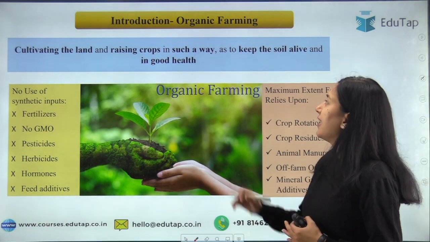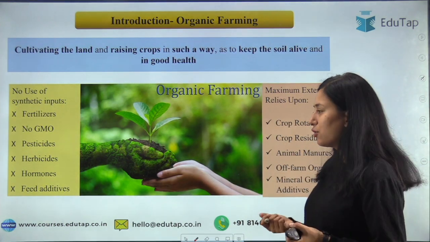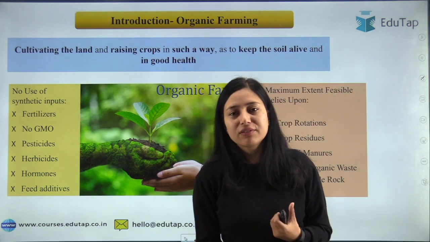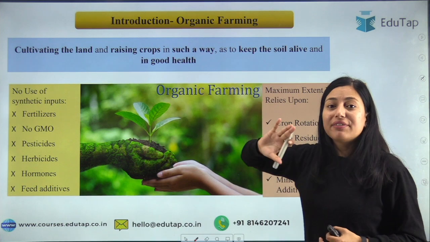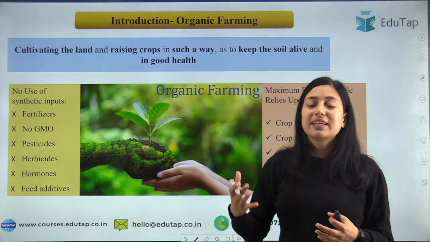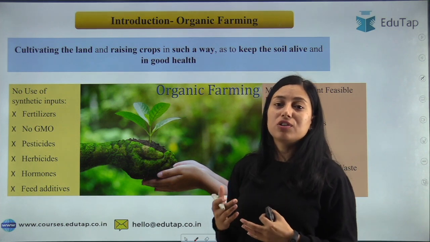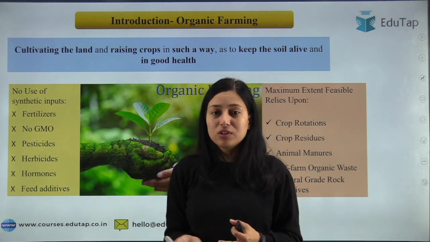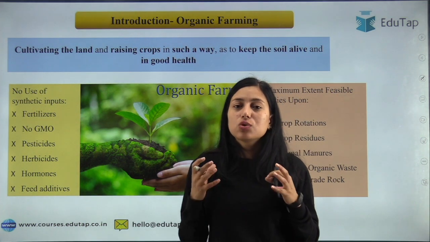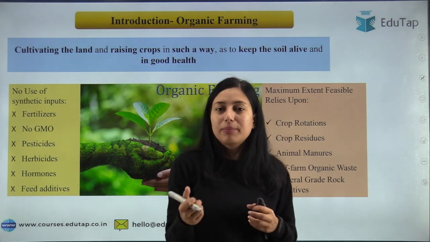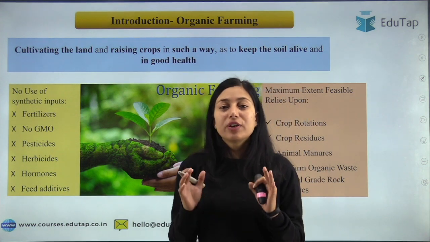See students, in organic farming we are raising crops, which we do in inorganic farming also, but here we are keeping the soil alive and in good health. So there are no environmental consequences. That is the purpose of organic farming: to do agriculture, but we also have to take care of our environment. That is your organic farming.